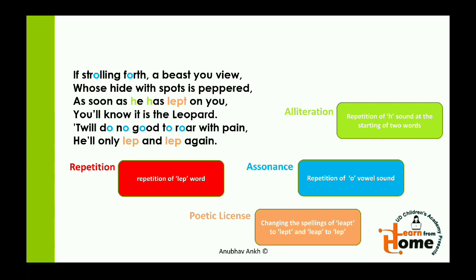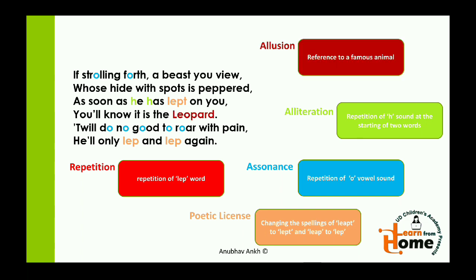Like here in this poem, he has used lep instead of leapt, and instead of leap, he has used lep and lep again to keep the impact of the poem the same as they want it to be, the rhythm, the tone and the meter of the poem unaltered. So this is poetic license, in which they change the spellings or the rules of grammar according to their own benefit.